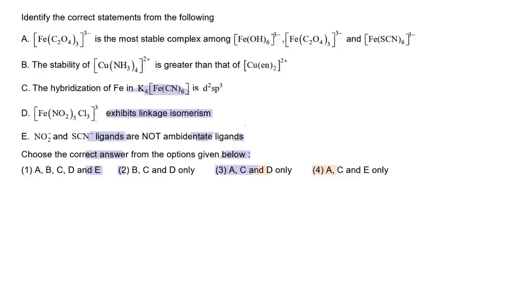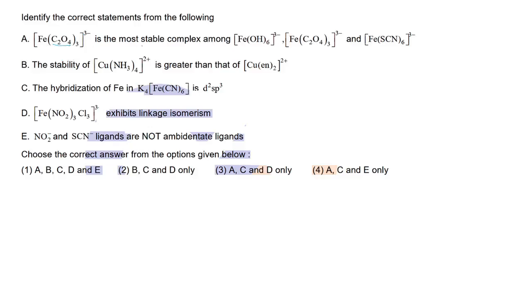Hello students, today's question is: identify the correct statement from the following. There are 5 statements. Among them you have to choose which ones are correct. Okay, first is FeC2O4. This is your oxalate system.